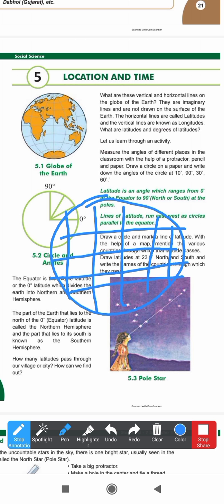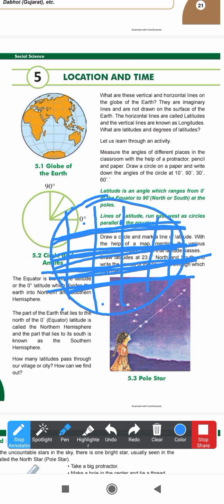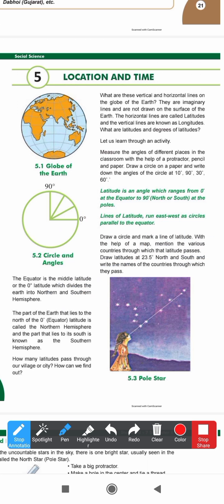Actually, this one is not very straight, right? This one is straight, that is the equator, then Arctic Circle, Antarctic Circle, Tropic of Cancer, Tropic of Capricorn, and North Pole and South Pole. You have all learned this in your previous standard. If I tell you about longitude, longitude runs this way, right? So first of all, how many latitudes are there and how many longitudes are there?